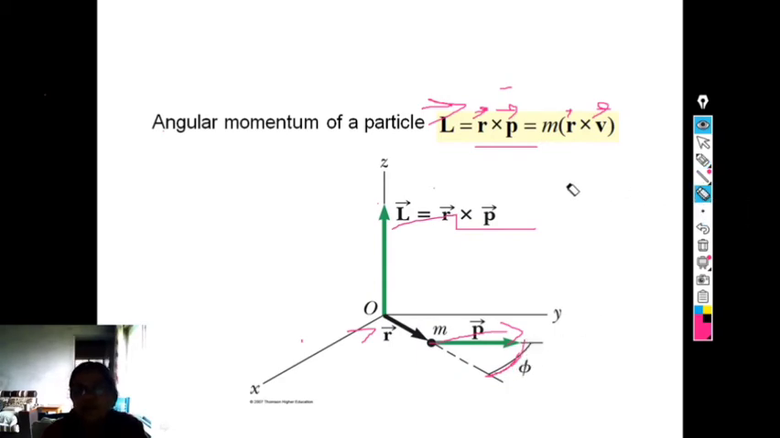Hence, angular momentum is L bar equal to the product of position vector R bar and the linear momentum vector. It is L bar equal to R bar cross P bar, and it is shown graphically in the present diagram.